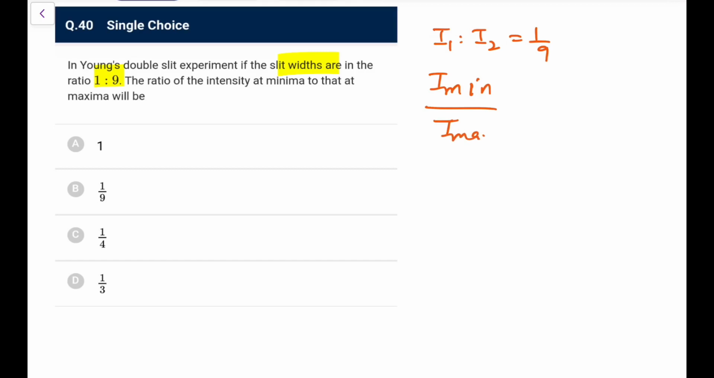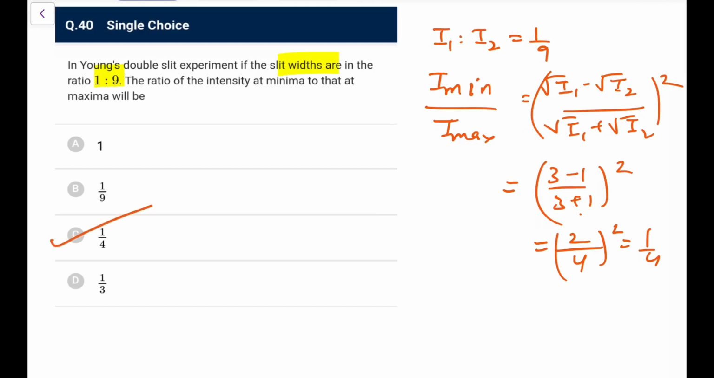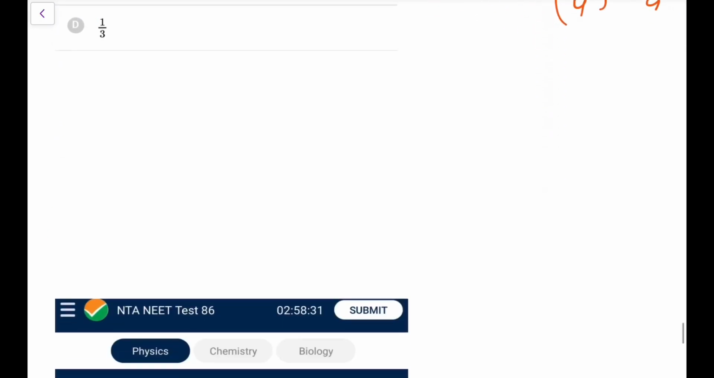The ratio of I min to I max you always write as root of I1 minus root of I2 upon root of I1 plus root of I2, whole square. So root of I1 to root of I2 would be 1:3. It would be 3 minus 1 upon 3 plus 1, whole square, that is 2 upon 4 whole square, so that comes out as 1:4. So go for option C. This is a nice one, again you can do it.